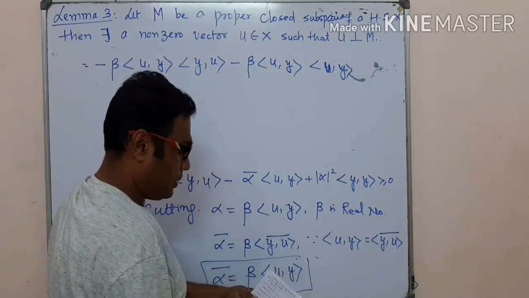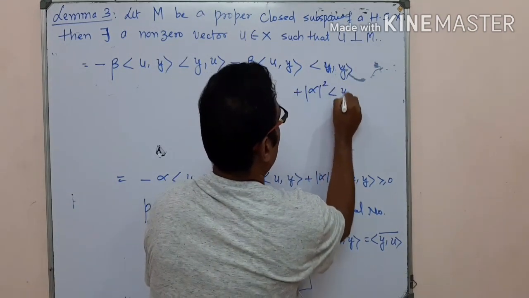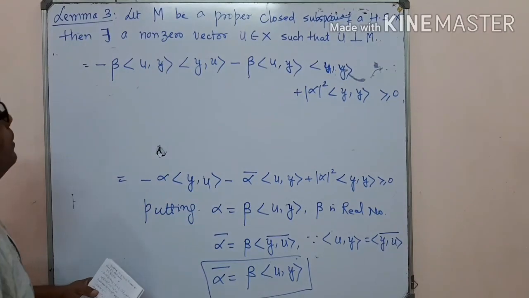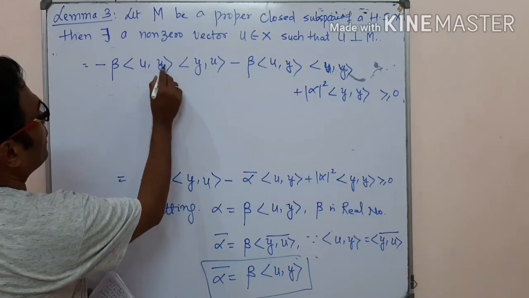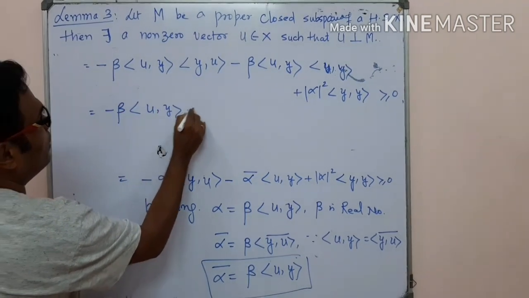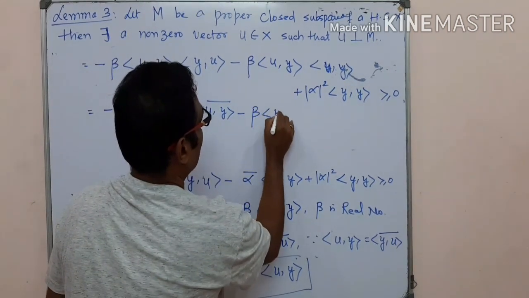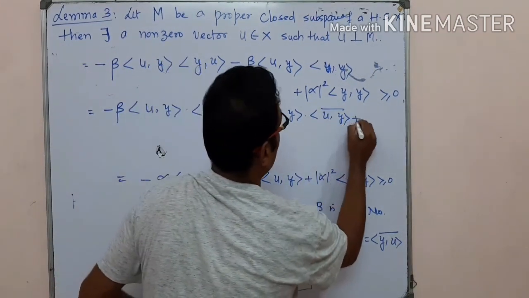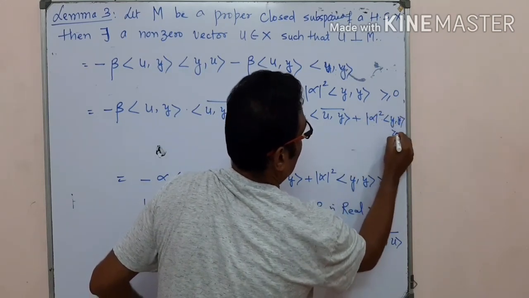Then the next term is plus mod of alpha square inner product of y comma y, it should be greater than or equal to 0 here. Then observe that it is alpha bar. So you can write down here, this is minus beta u comma y bar minus beta u comma y inner product u comma y bar plus mod of alpha square y comma y, which should be greater than 0.